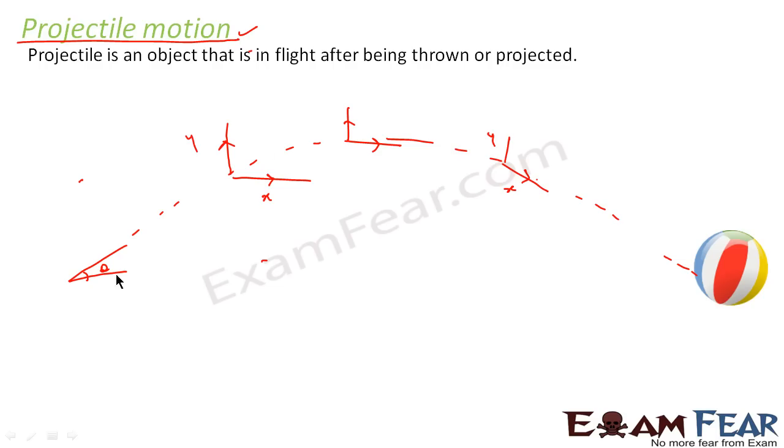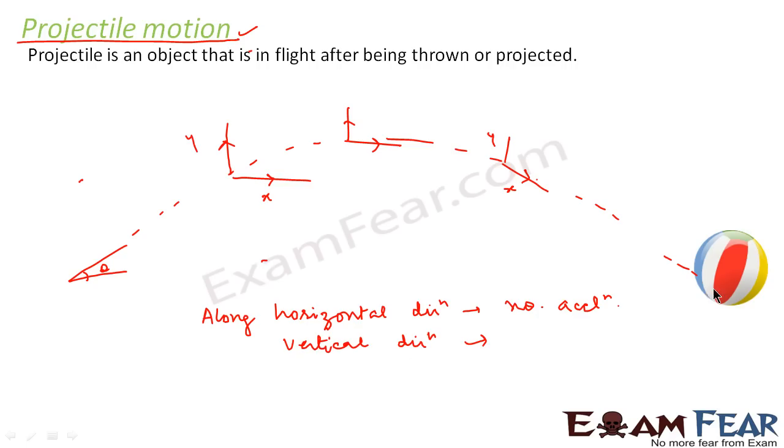Here we see that along the horizontal direction there is no acceleration. But when we talk of the vertical direction, there is an acceleration which is acting on the ball.